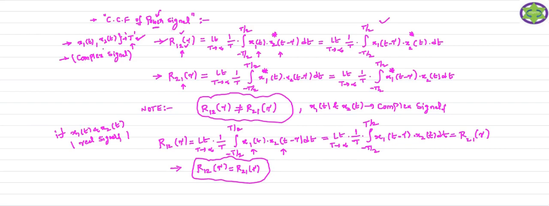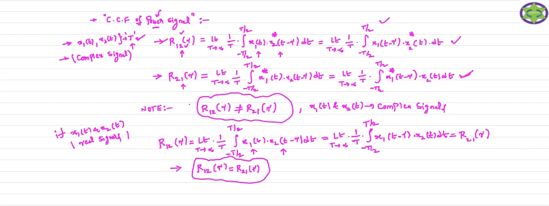Whenever the given signals are power signals with the same period T, the cross correlation is defined in this fashion: R12 of tau, and this is R21 of tau. Whenever it is R12, you just take the conjugate of the second signal. The second signal you consider the time shifted version, or you can consider it in normal form. So this is your R21 of tau. If the cross correlation is R21 of tau, you just take the first signal conjugate. The second signal is time shifted, or you can take the time shift for the first signal, and the second signal is as it is. So this is your cross correlation function of the power signal.